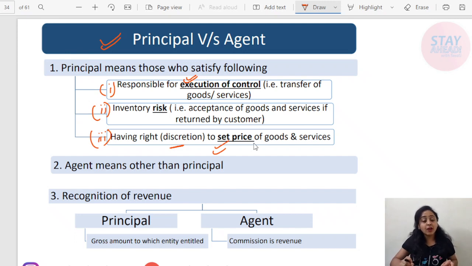Now other than that, any person is agent. In simple words, he is the person who is acting on behalf of the principal, as and when directed by the principal.